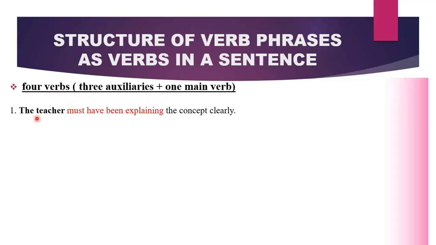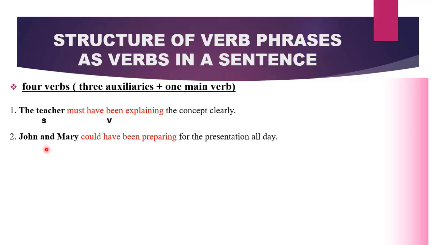For instance, the teacher must have been explaining the concept clearly. What is the subject? It is the teacher. And we have must have been explaining as our verb phrase. And what is the function? It is functioning as our verb. In the second sentence, John and Mary could have been preparing for the presentation all day. What is the subject? John and Mary. And then we have a verb phrase which consists of 1, 2, 3, 4 verbs, which means 3 auxiliary verbs and then a main verb. And together, this verb phrase is functioning as a verb.